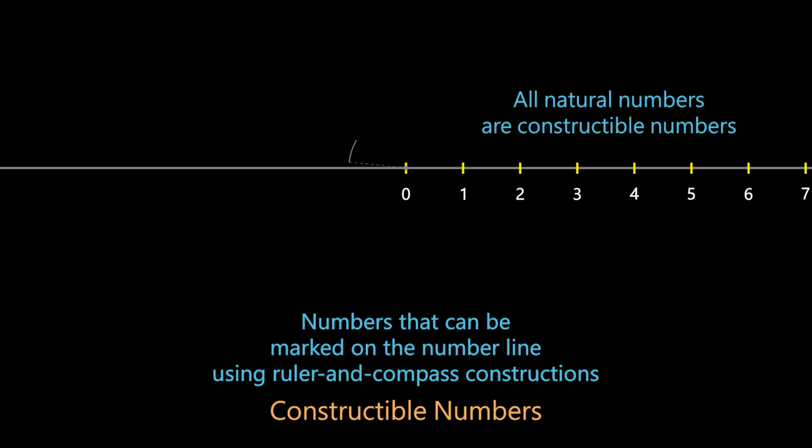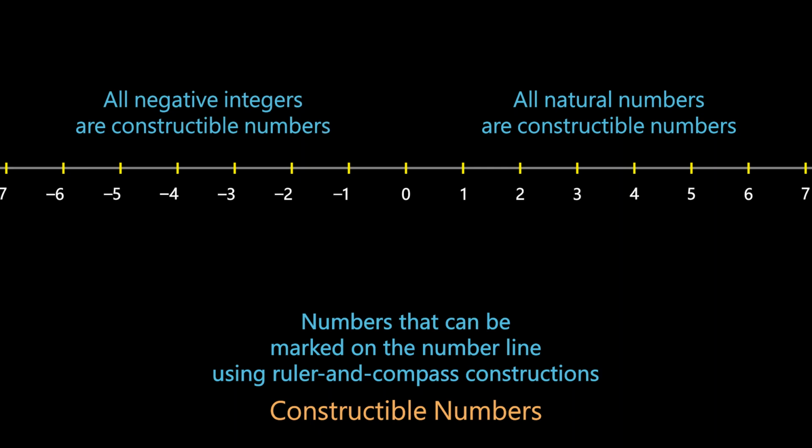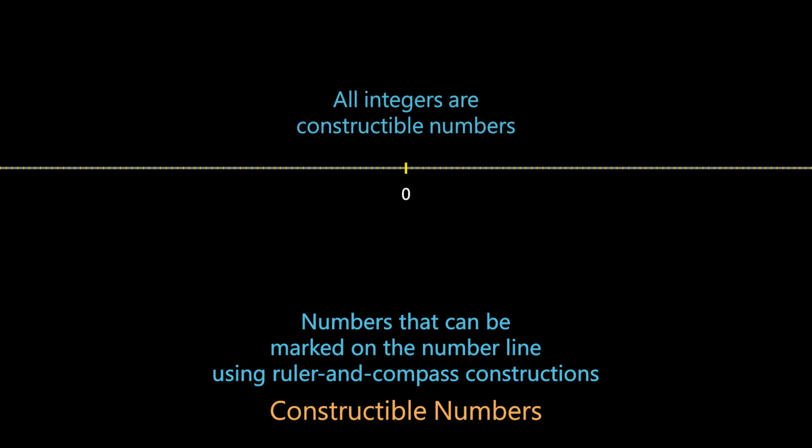We can also replicate the unit length to the left to accurately mark the positions of all negative integers on the number line. The set of natural numbers combined with negative integers forms the set of all integers. Therefore, all integers are constructible numbers.